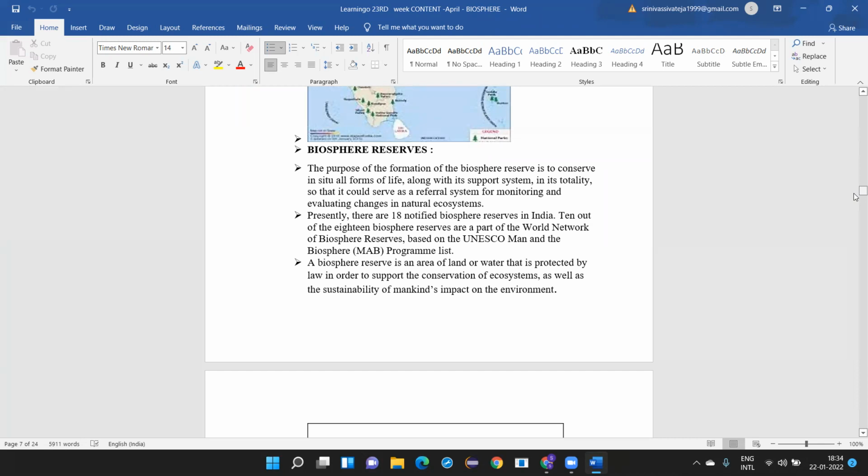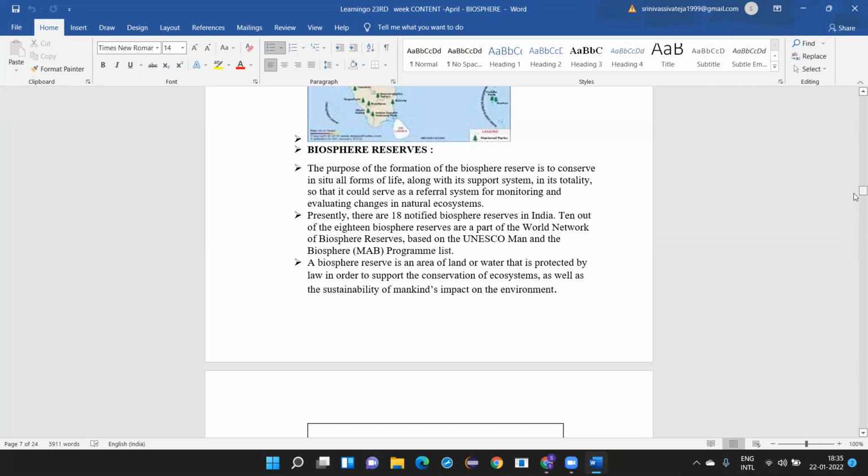Presently, there are 18 notified biosphere reserves in India. 10 out of the 18 biosphere reserves are a part of the World Network of Biosphere Reserves based on the UNESCO Man and the Biosphere program list. So we have 18 biosphere reserves in our country. A biosphere reserve is an area of land and water that is protected by law to support the conservation of ecosystems as well as the sustainability of mankind's impact on the environment.